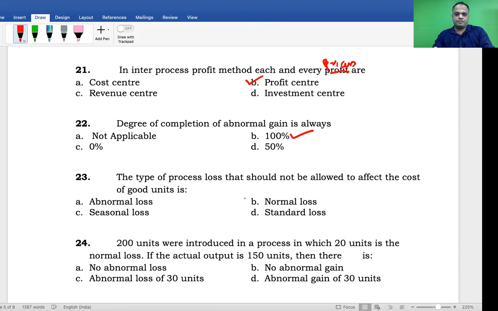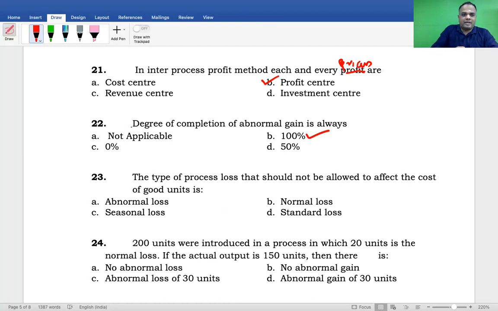No. So, what is the answer? Because that won't affect the cost that we have to transfer to costing P&L account. Therefore, the answer is abnormal loss.